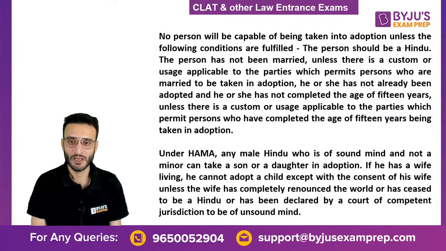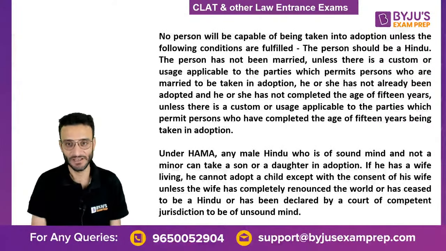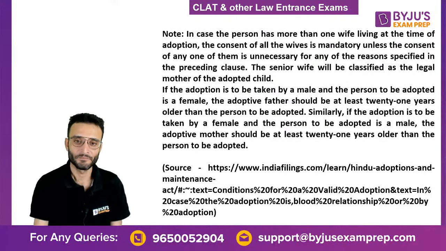Okay, the Hindu law relating to maintenance and adoption is provided. Okay, very important.